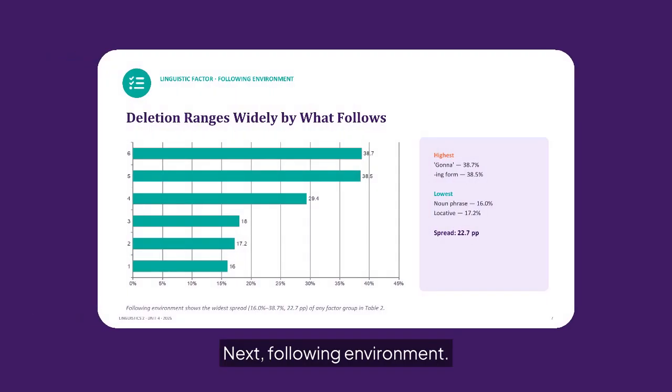Next, following environment. Deletion rates vary widely depending on what comes after the copula. They are highest before gonna and -ing verbs, around 38%, and lowest before noun phrases and locatives, around 16 to 17%. This 22.7 percentage point spread is the widest for any factor group.